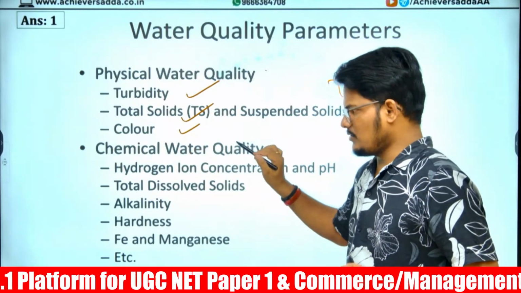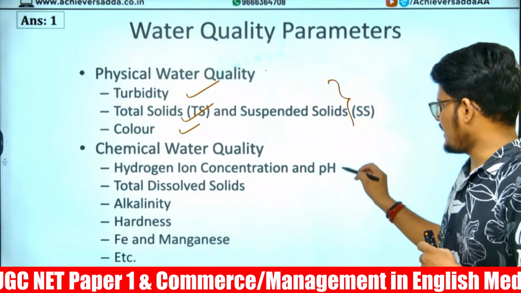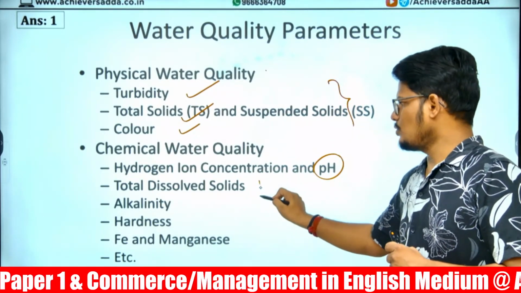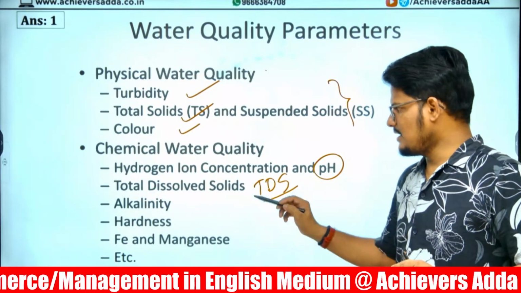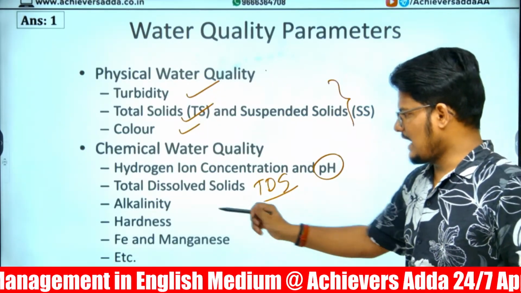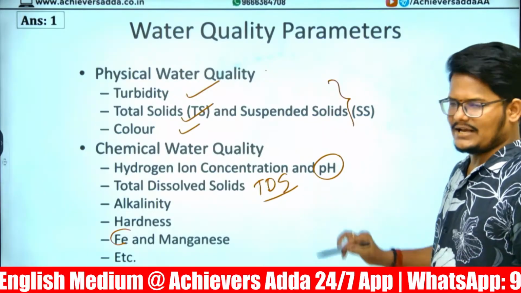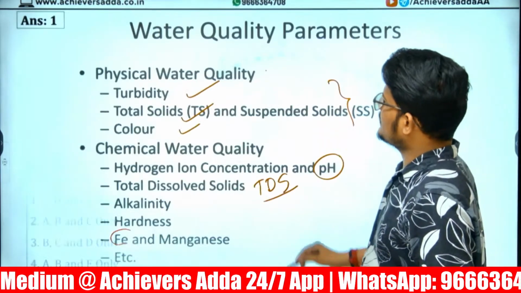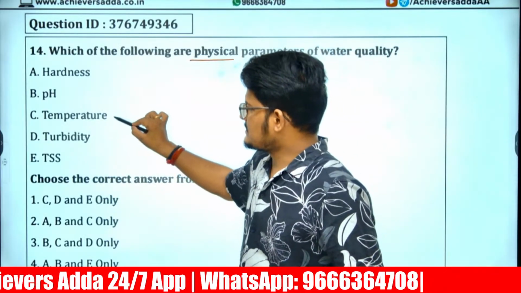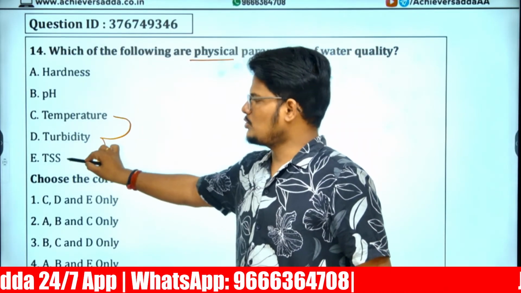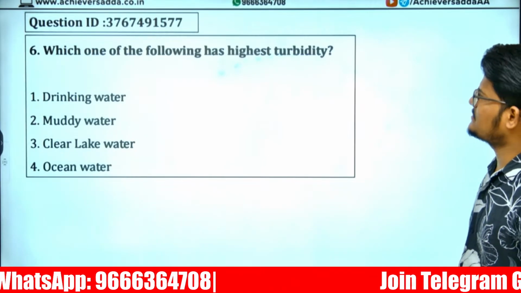And chemical water quality is hydrogen ion concentration, the potential of hydrogen or pH level, total dissolved solids, which is the TDS level, alkalinity, hardness, and iron as well as manganese. Fe means iron, and manganese, are the chemical water quality. So here in the given question, they are asking only physical. The answer is 1, which is temperature, turbidity, and total solids, suspended solids.